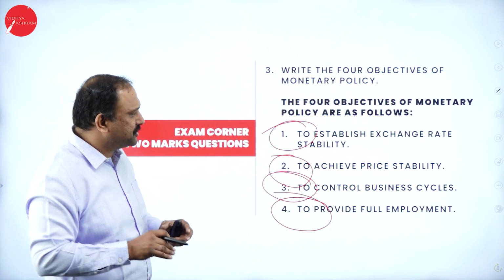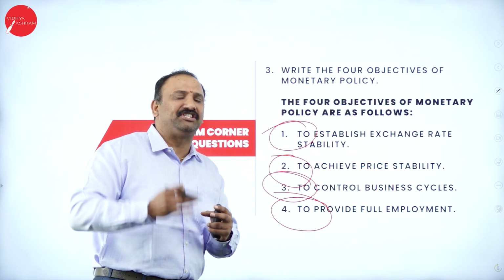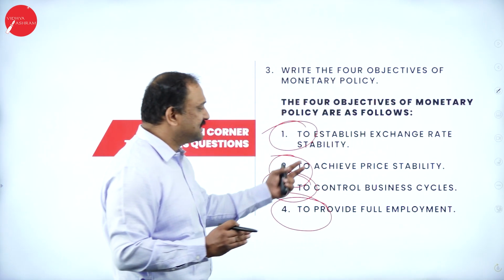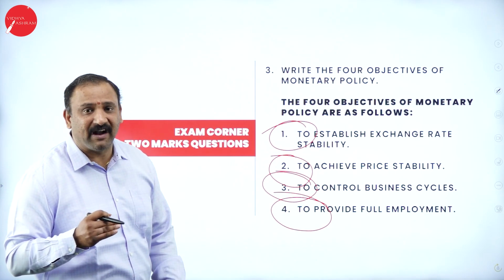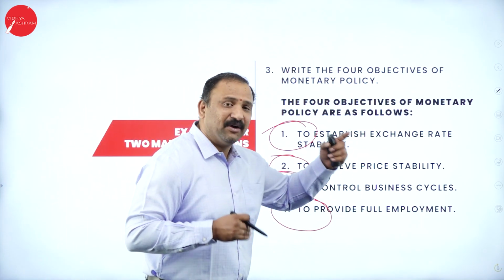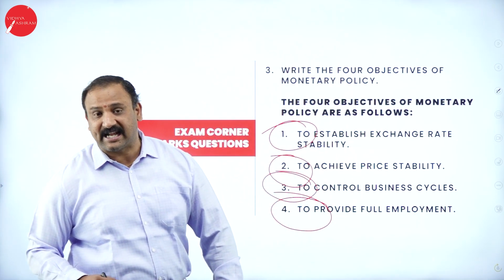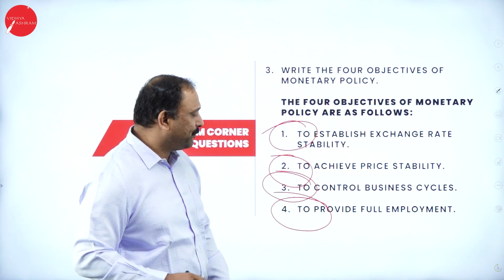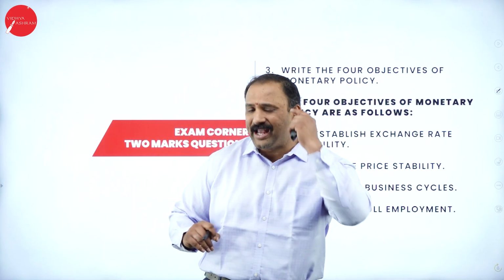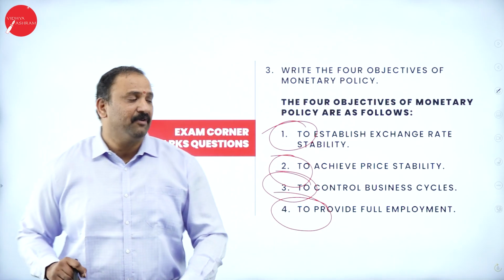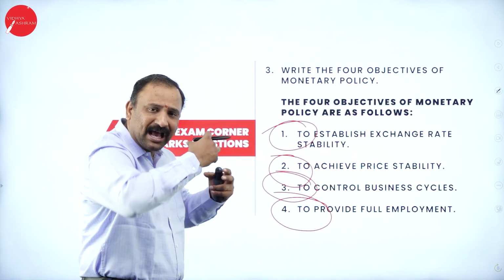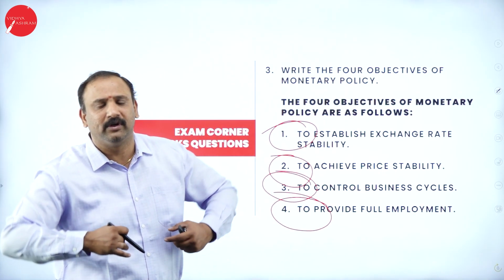So just look at the monetary policy. The one is that the rupee needs to have a stable value when we are trying to compare it against the dollar or against another system. The second thing is to achieve the price stability factor, which is also very, very important. The next is we need to control those business cycles. That is very, very important for us. And followed by providing of full-time employment. Why? Because the monetary policy always keeps in mind that we need to achieve a full employment factor that has to be given to the people. Then only you will have a stable economy, you will be able to control it, and you will be able to take it forward.